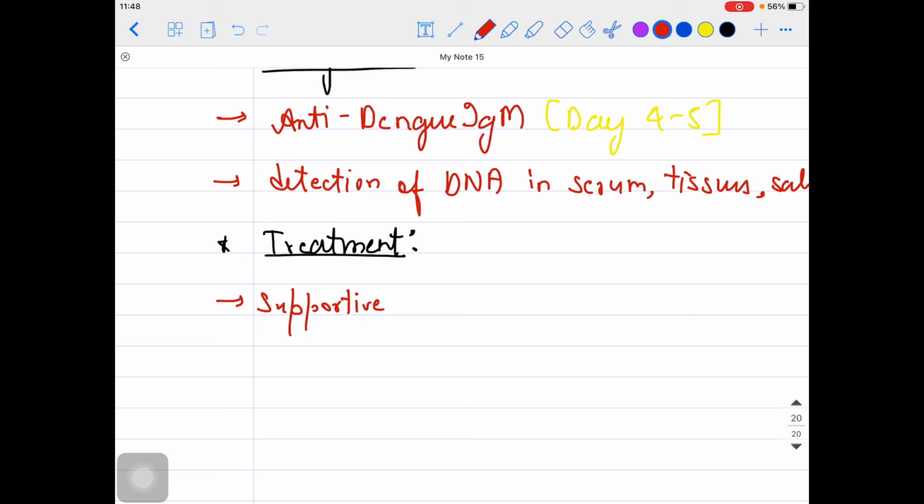What about the supportive management over here? For example, fever is there in most of the patients, so you will be giving PCM for that. Acetaminophen, paracetamol, you can give, but don't give the NSAIDs, guys. Don't give the NSAIDs, because there can be an anticoagulation effect, and we don't want that.